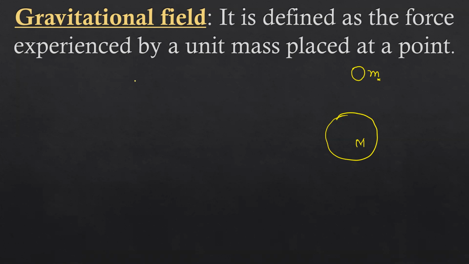This gravitational field is represented by E, and it will be equal to force upon mass. It will be force upon unit mass. We know the formula of F is G M m upon R square, where capital R is the distance between these two.